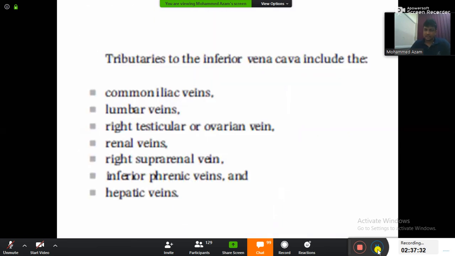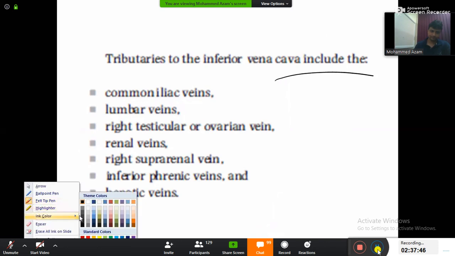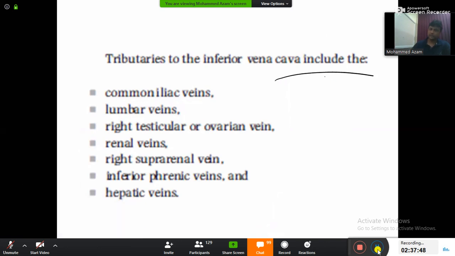So please look at this. These are all the tributaries of the inferior vena cava, and we'll do one thing. Let us draw the diagram for that. Imagine the diaphragm, and here you imagine this one to be your inferior vena cava, and the common iliac veins.